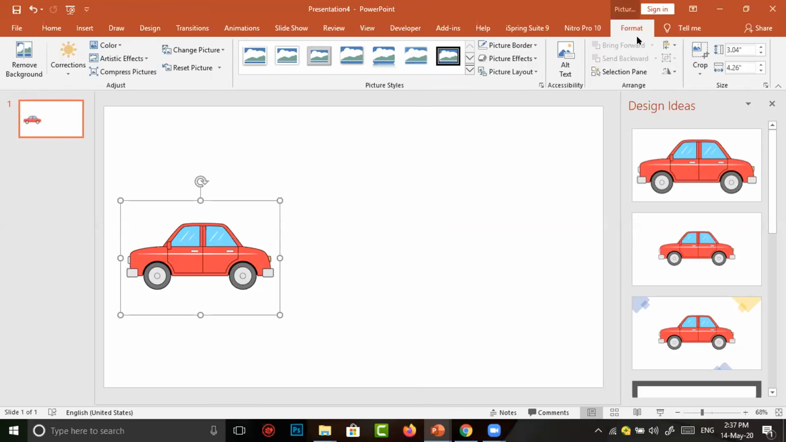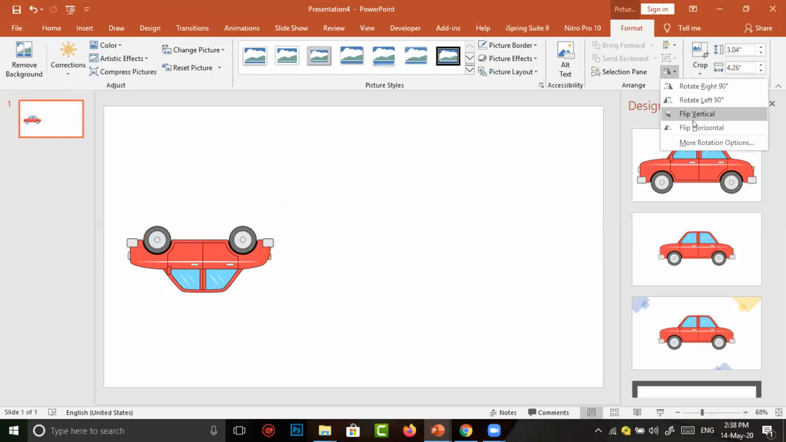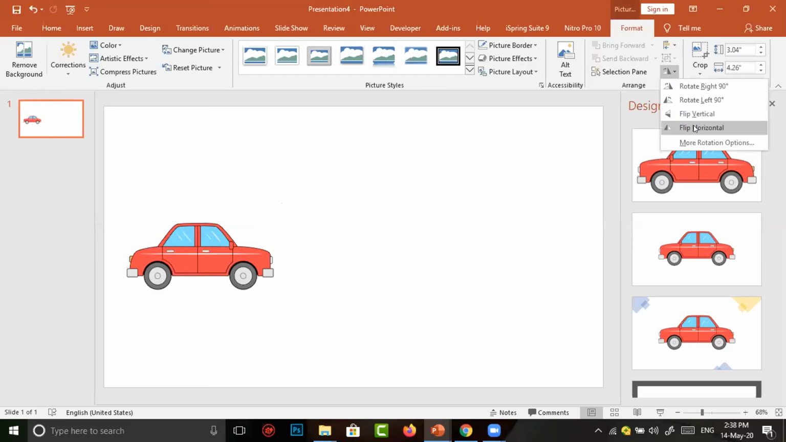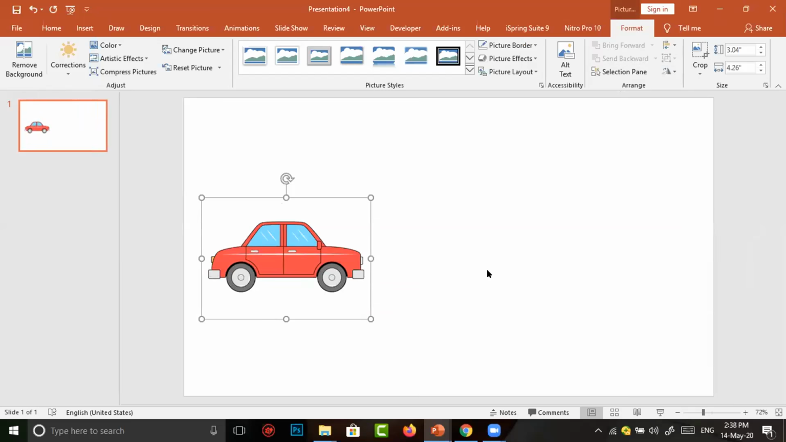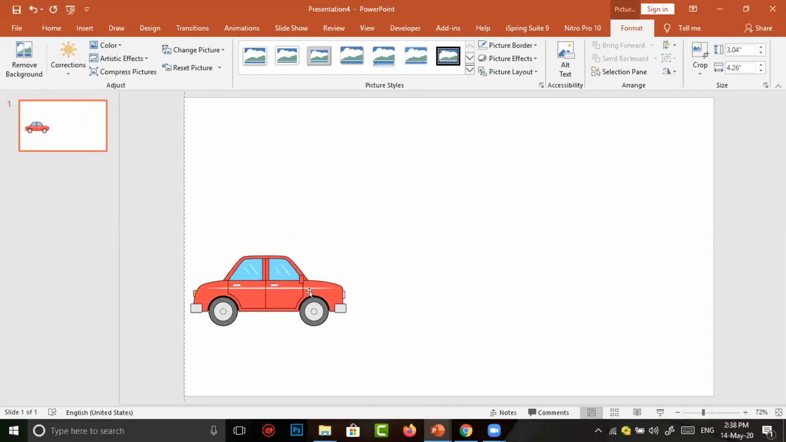In Format, I go to Rotate Objects. On clicking Rotate Object, it shows some options in which I select Flip Horizontal. It simply reverses my car. Next, I want to move the car from left to right.